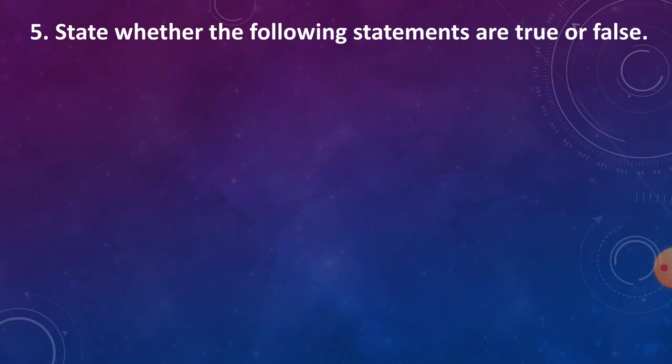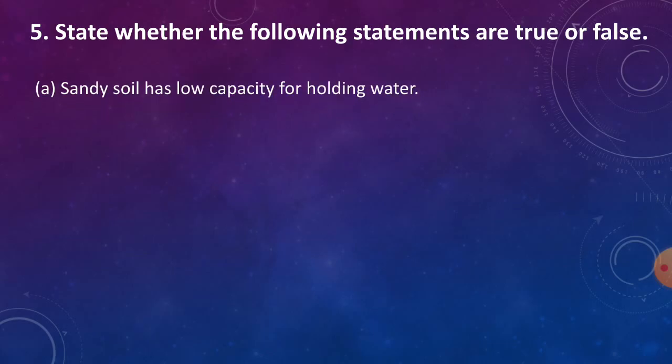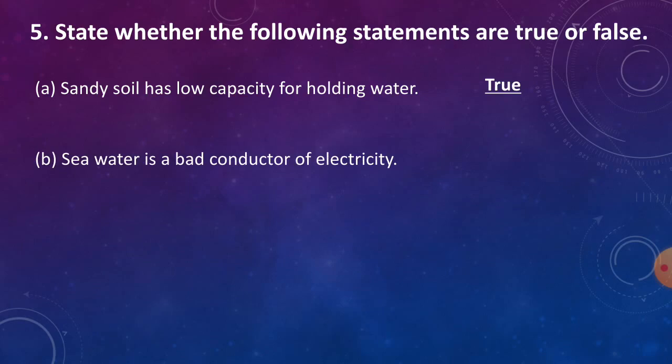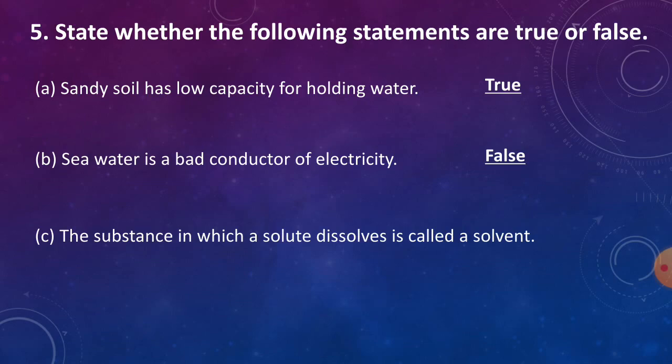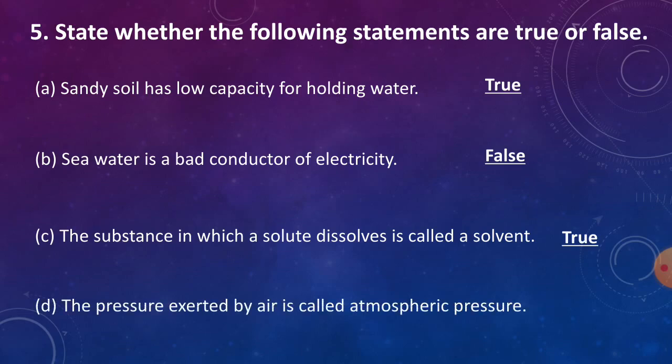5. State whether the following statements are true or false. A. Sandy soil has low capacity for holding water. True. B. Sea water is a bad conductor of electricity. False. C. The substance in which a solute dissolves is called a solvent. True. D. The pressure exerted by air is called atmospheric pressure. True.